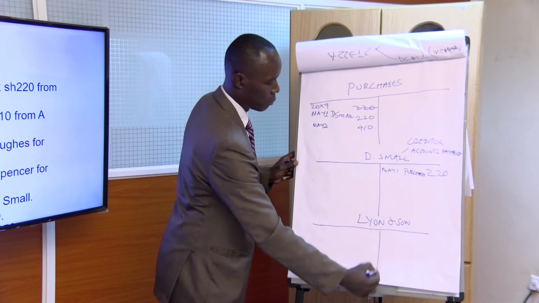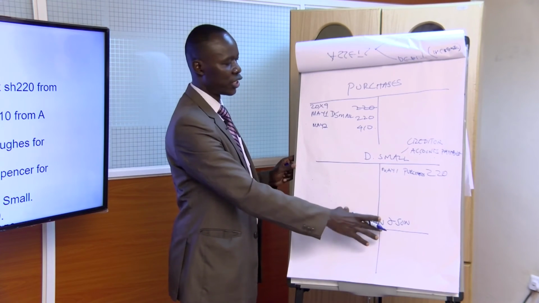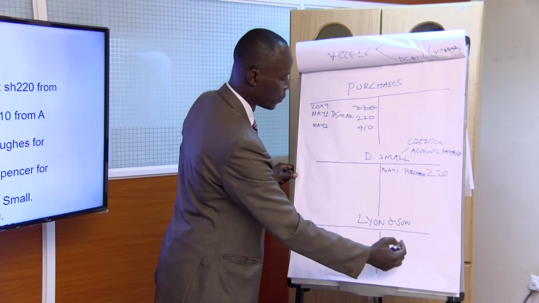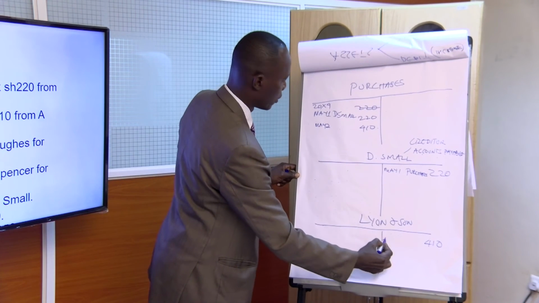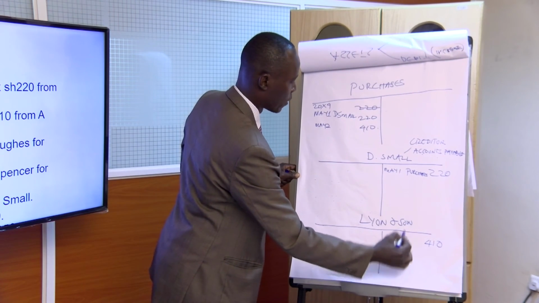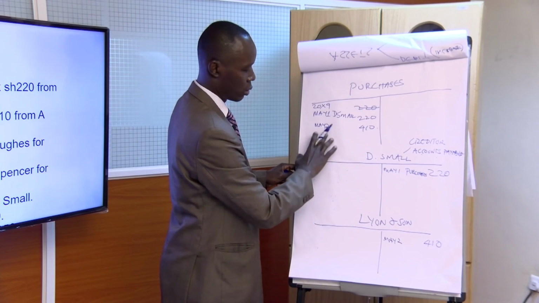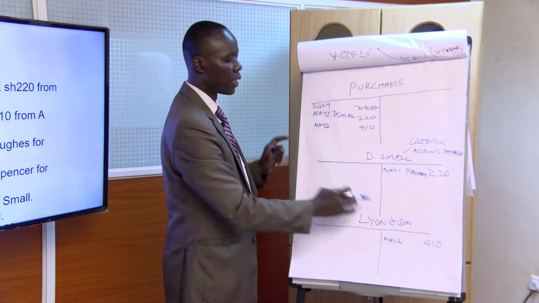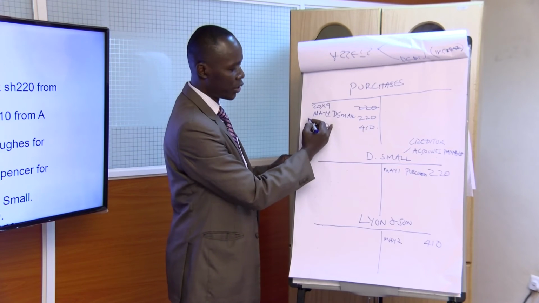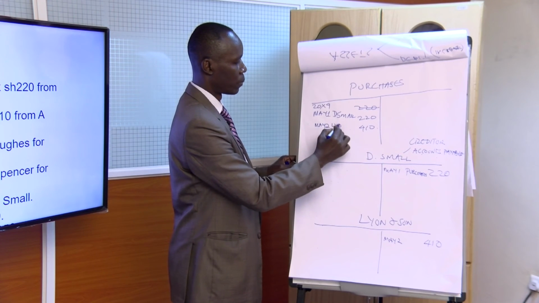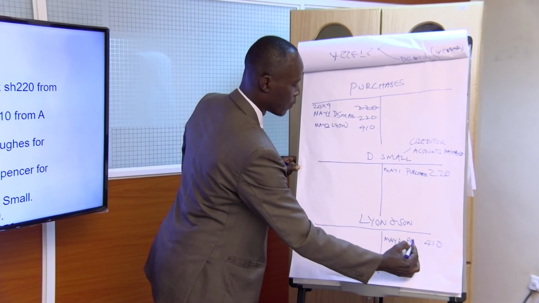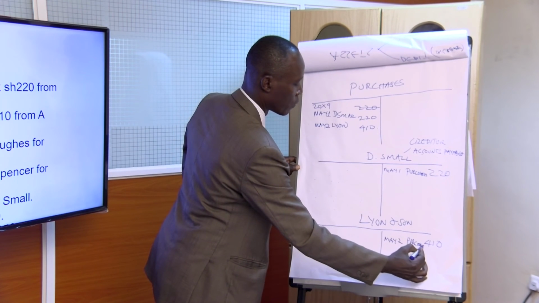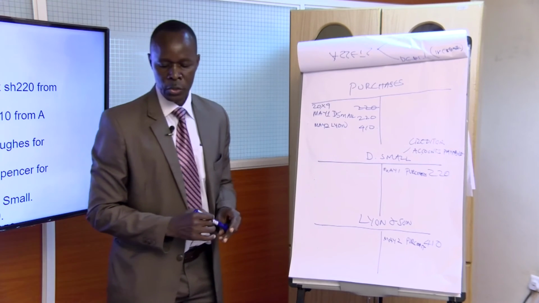So we are owing Leon. This is also a creditor, or it's an accounts payable, 410 on May 2nd. So how much? 410, yeah. Interchange the name of accounts. These purchases are from Leon. And Leon, we are owing him because of purchases. Okay, let's go to the next transaction.